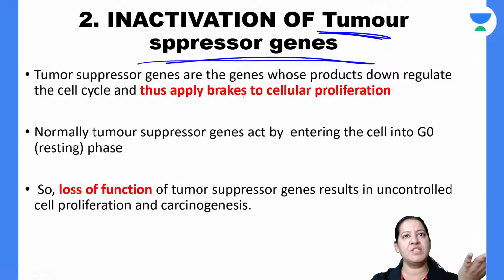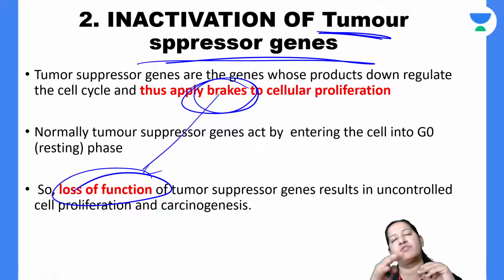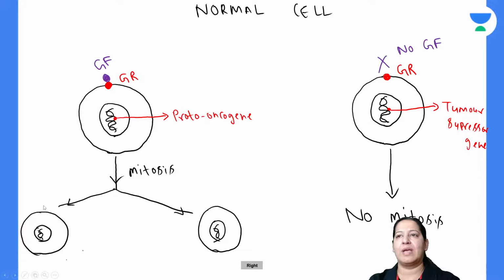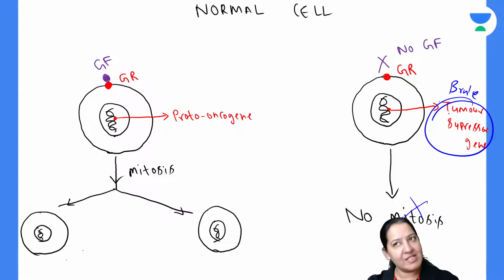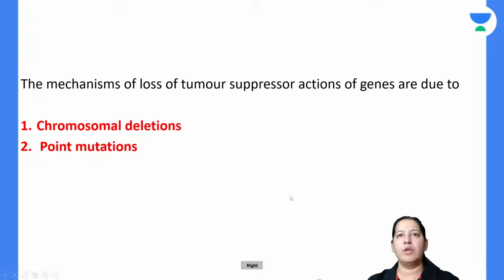What are tumor suppressor genes? As I have already told you, these are the brakes. These are the brakes for cellular proliferation, right? Due to mutation, loss of function mutation takes place and they become inactivated, and that leads to cancer. Normally they inhibit mitosis, but once they become mutated they are inactive. Now they are not inhibiting mitosis, so it will lead to uncontrolled mitosis. It will lead to cancer, right? We already know that.